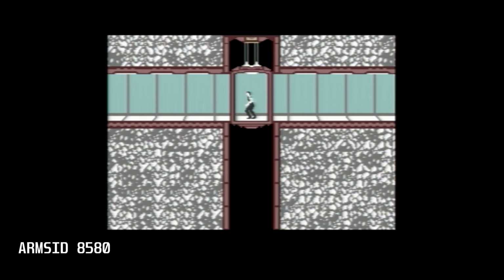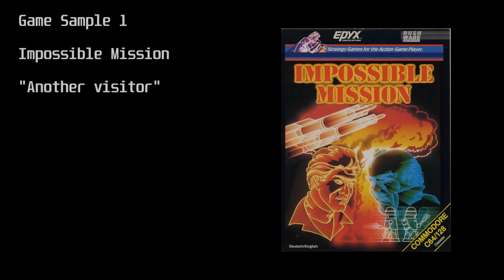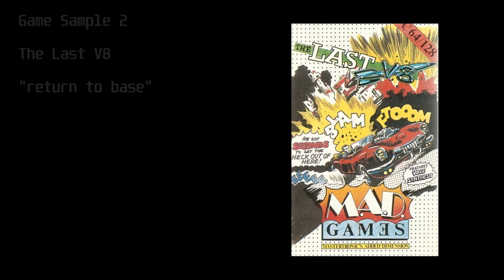Well, the ARMSID did play back the samples in both 6581 and 8580 emulation. The tone is slightly different though between the ARMSID and the original chips, but it is very minor, and I dare say if you weren't listening to them side by side like this, I don't think you'd notice any difference.